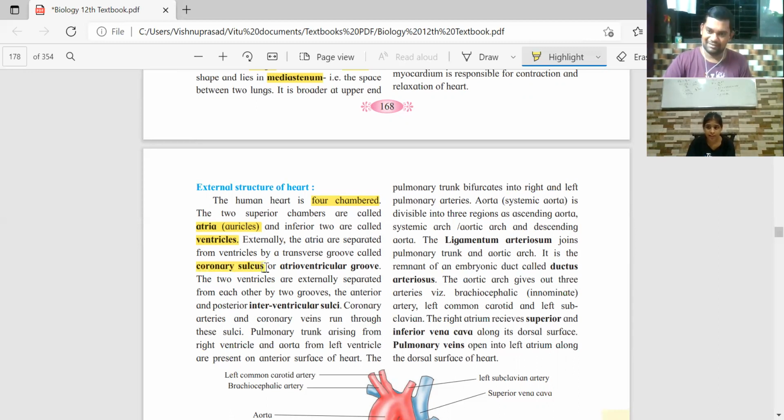Sulcus. Okay, got it. Coronary sulcus, also called atrioventricular groove. These are the two names. I'll show you this way.